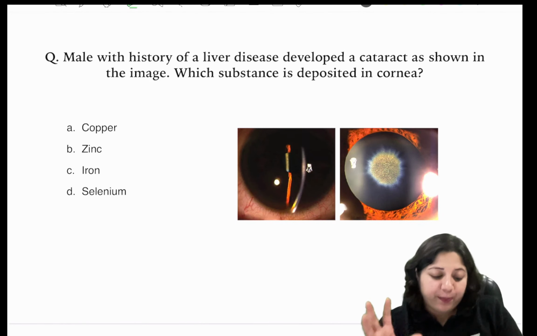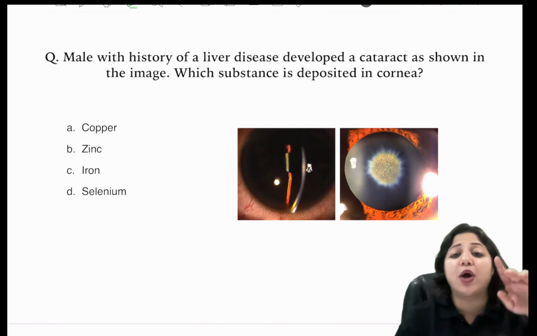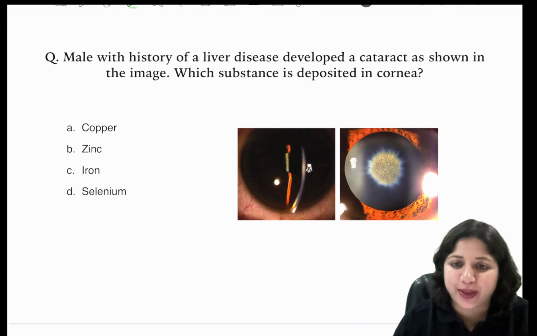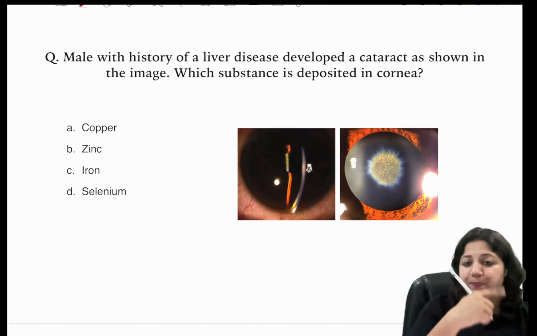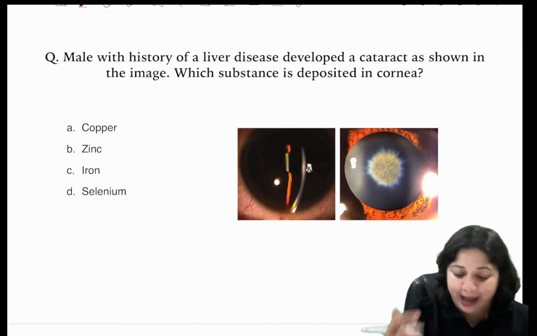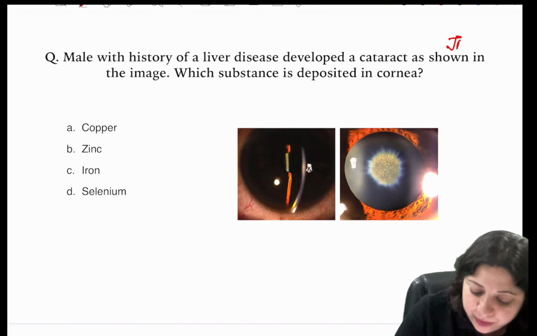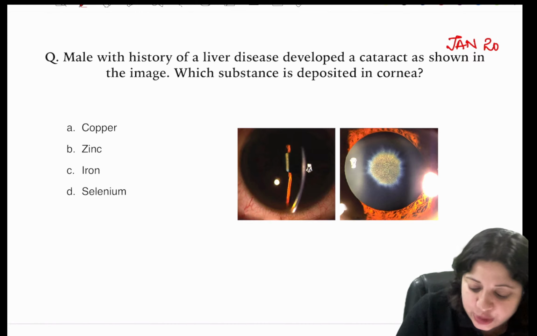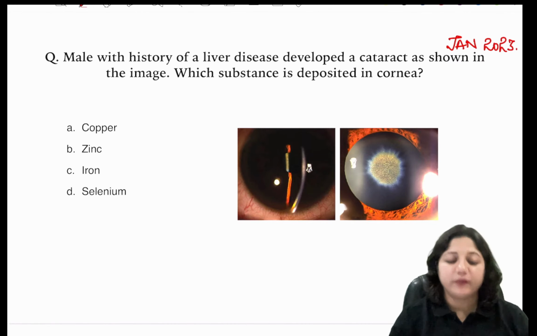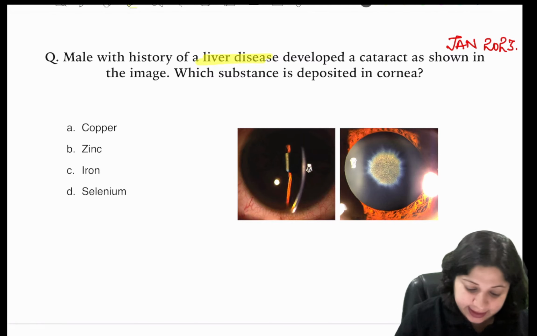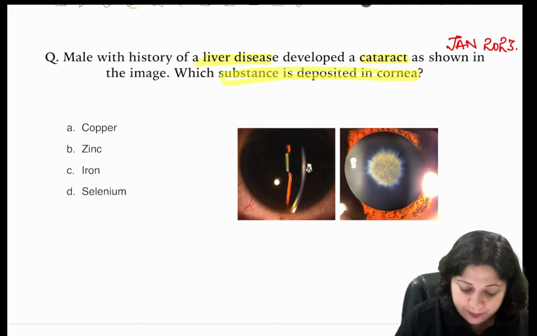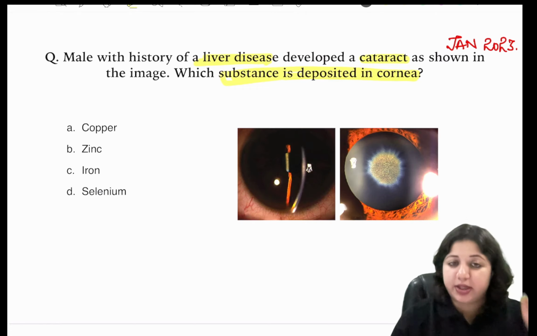It says male with a history of liver disease. So now we're done with July 2023 questions. Now on, we start with some that we did cover in the previous one, which were overlapping. Now we start with the January 2023 session. It says a male with a history of liver disease developed a cataract as shown in the image. Which substance is deposited in the cornea?